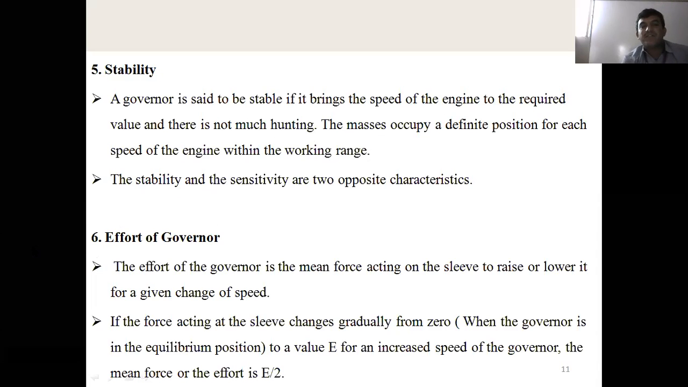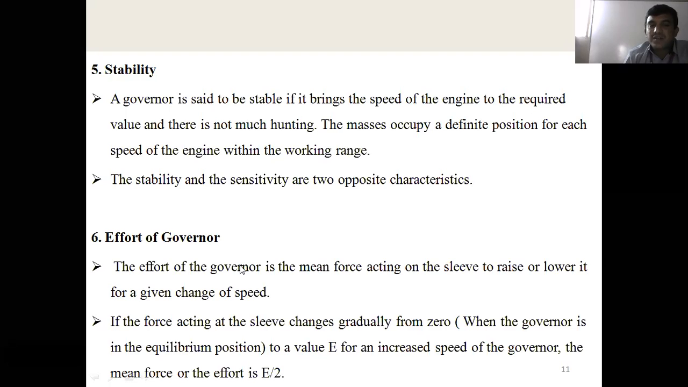Then the sixth one is effort of the governor. Effort of the governor means when the sleeve moves up and down, the displacement of the sleeve takes place and the mass of the sleeve is there. Then you go for the work done by the sleeve. Work done is nothing but force into displacement. The force acting on the sleeve is mass into acceleration due to gravity, and the movement of the sleeve means displacement. Then you can say that the work done is called the effort.